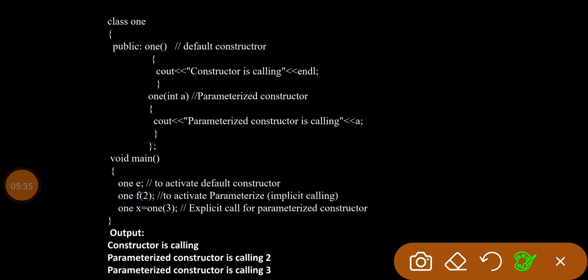The name of the object in this program is E, F and X. So using these three objects, I am explaining the concept of these constructors.